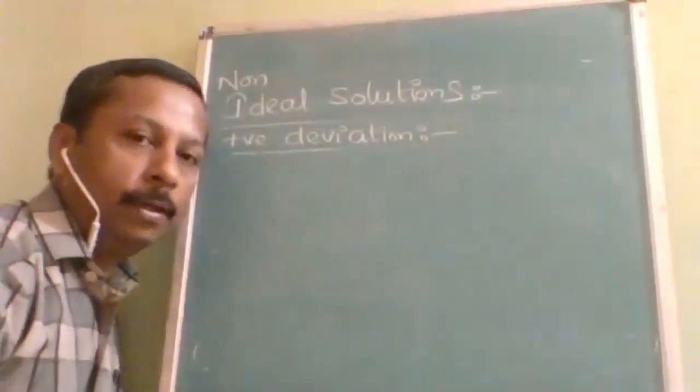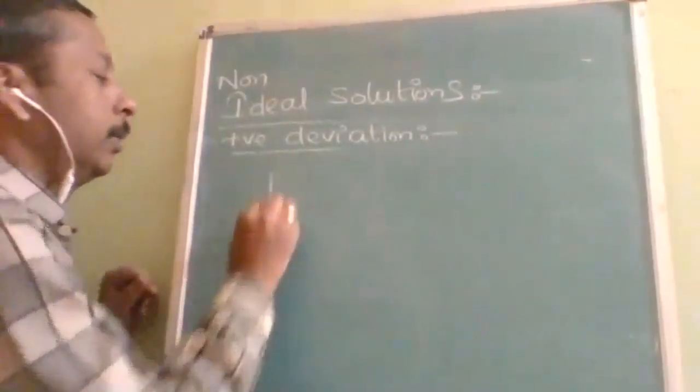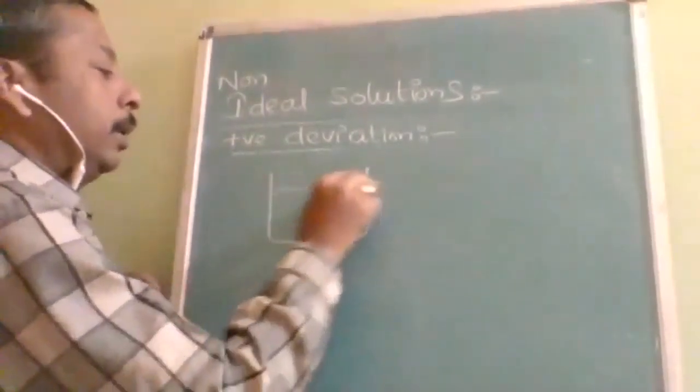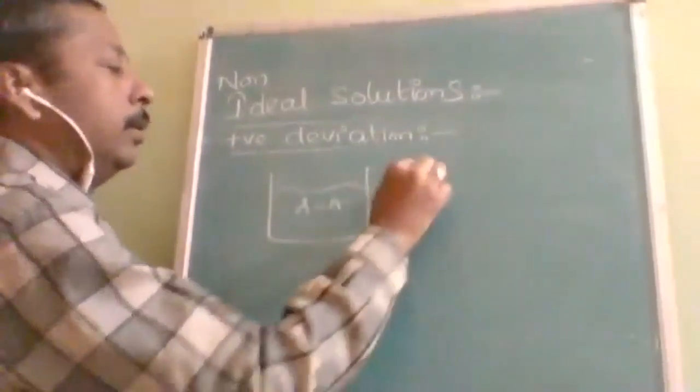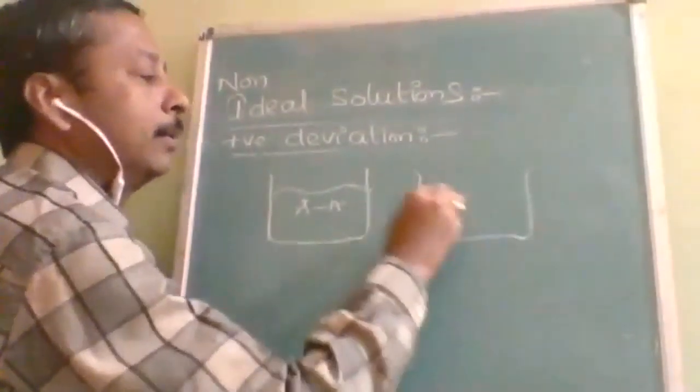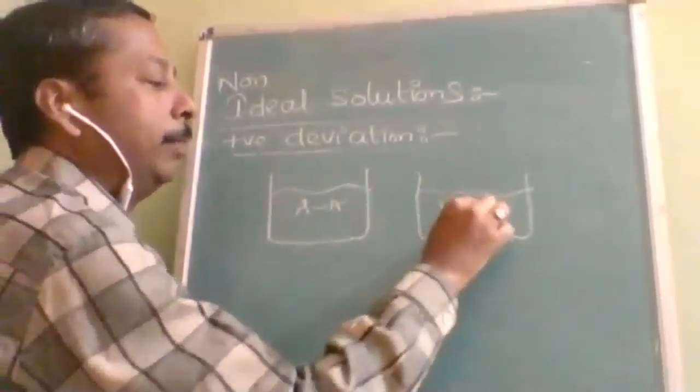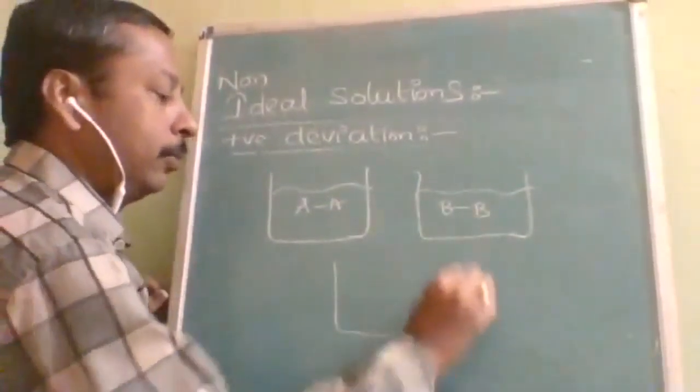Now, why it happens, I will tell you. So here this is A and A. And here this will be B and B. And what is it going to be?